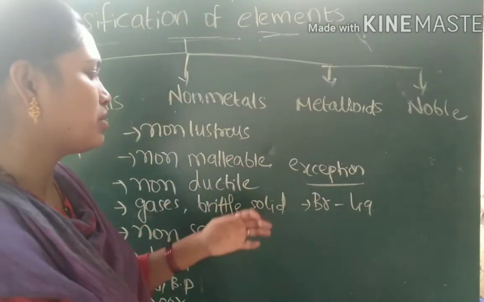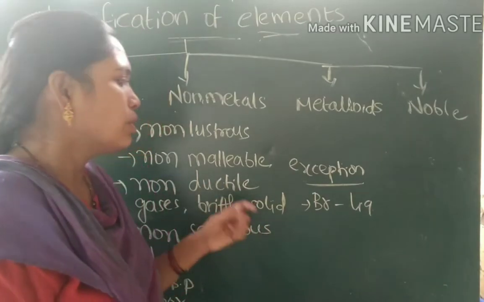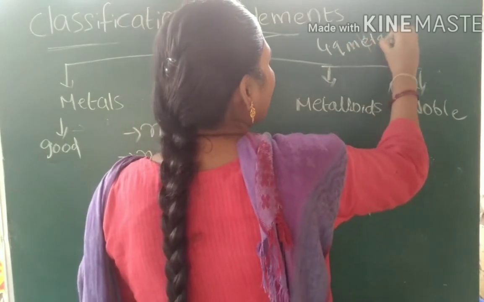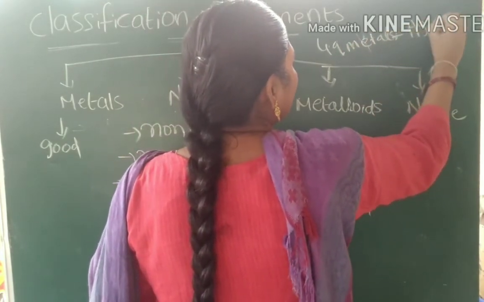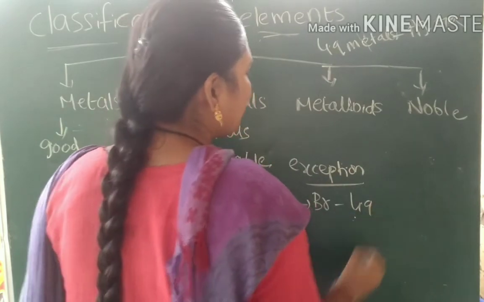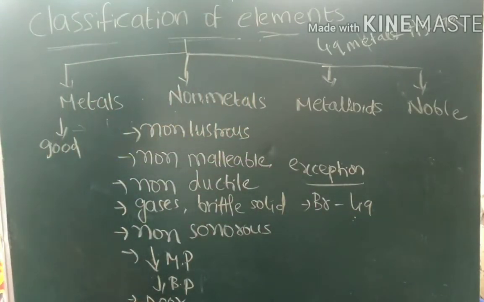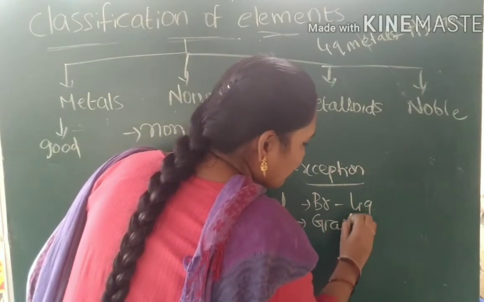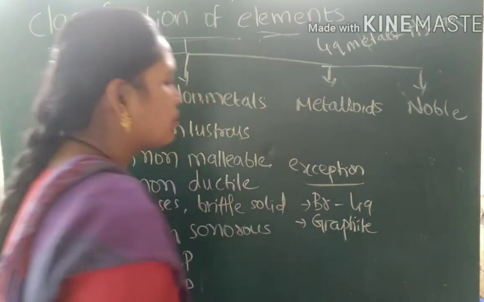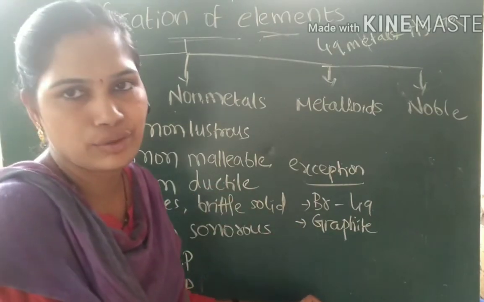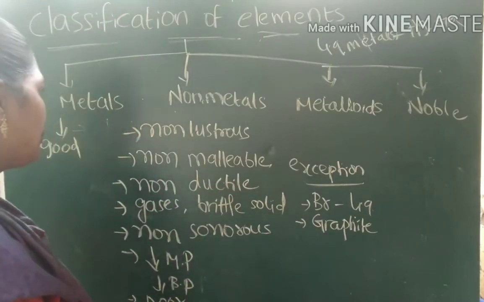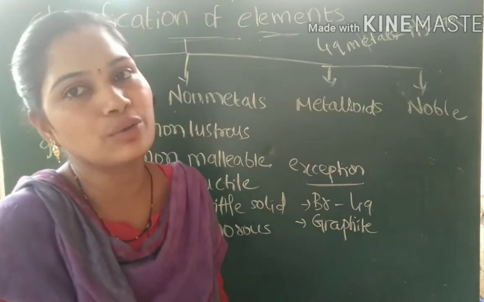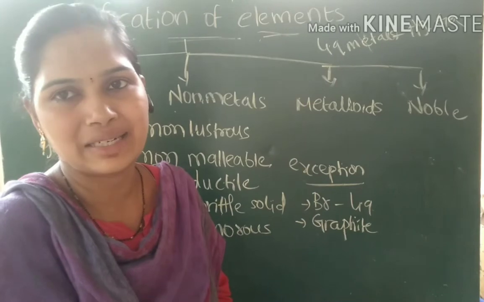Very important concept, even in the IIT exam. So, you can note it down. Liquid metals are mercury and gallium, and the liquid non-metal is bromine. And one more exception is graphite. Graphite is an allotropic form of carbon, which is a very good conductor of heat and electricity. Just now we said non-metals are poor conductors, but graphite is a very good conductor of heat as well as electricity.